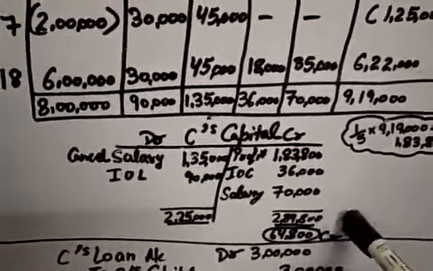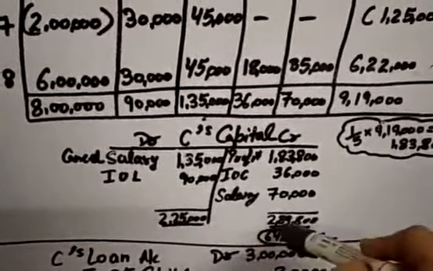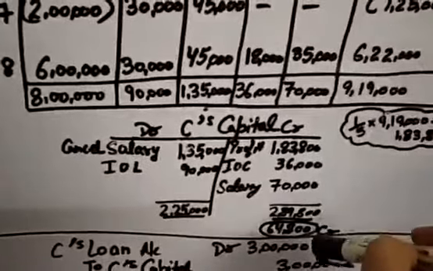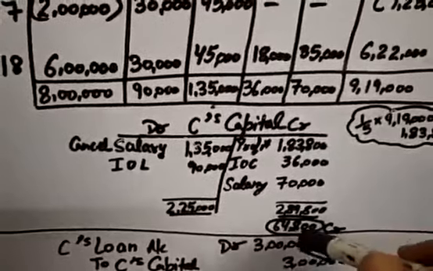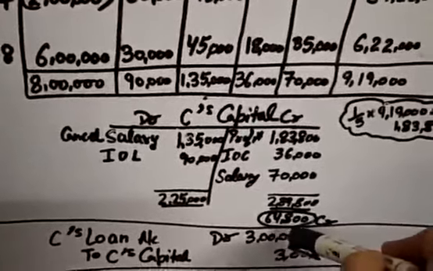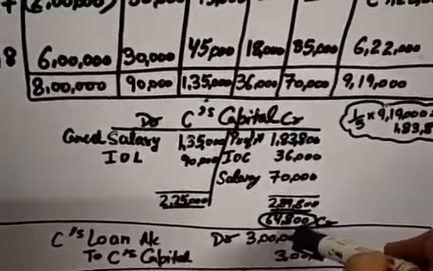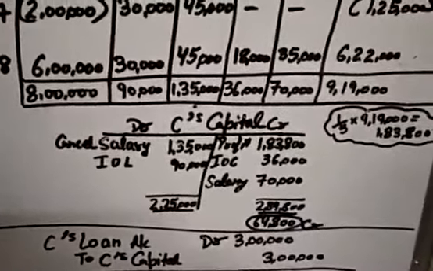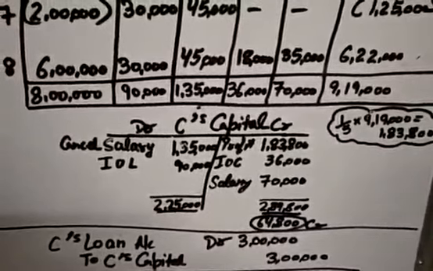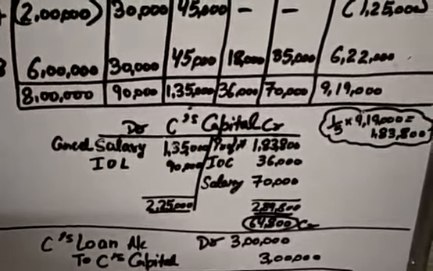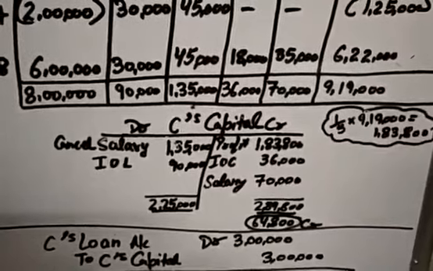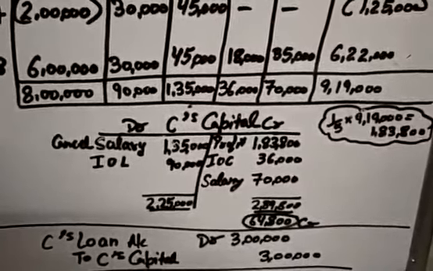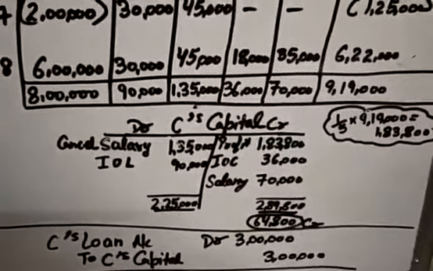Same method, which side is more? 2,89,800 and 2,25,000. The credit side is more by 64,800, so the balance will be here. So we will debit the seized capital account by 64,800. Now what we will do, students, this 64,800 will be given by the old partners in their old ratio. So the seized capital account will be credited and the old partners' capital accounts will be debited in their old ratio.